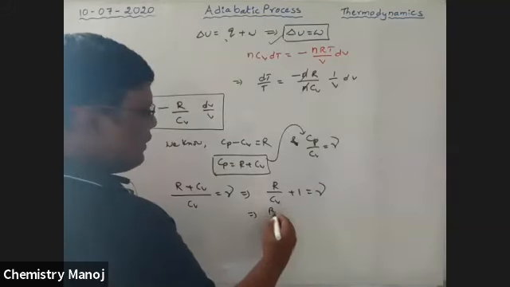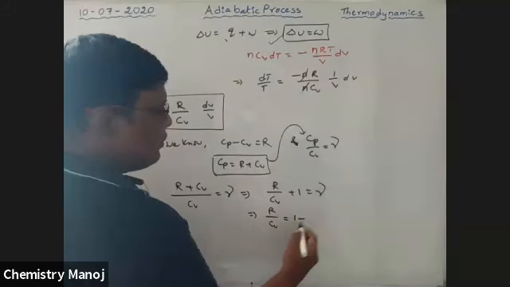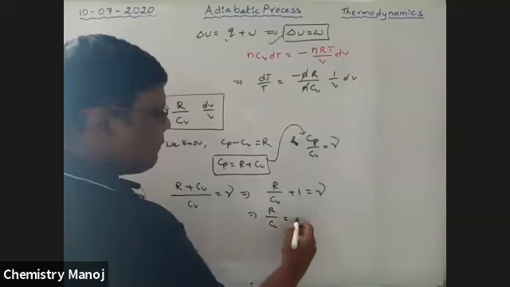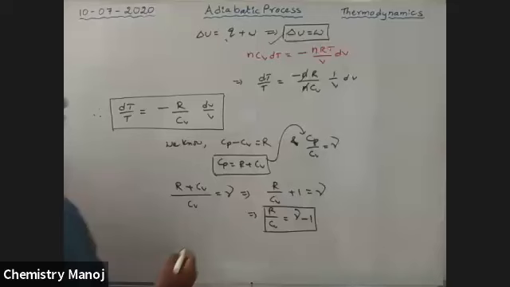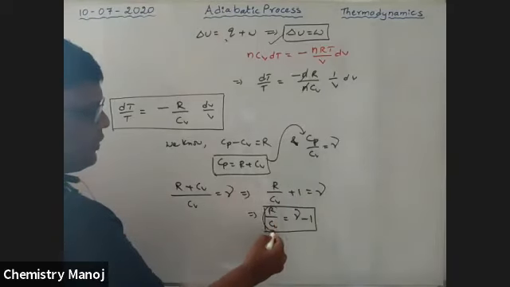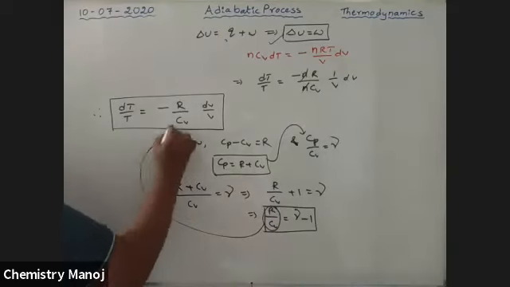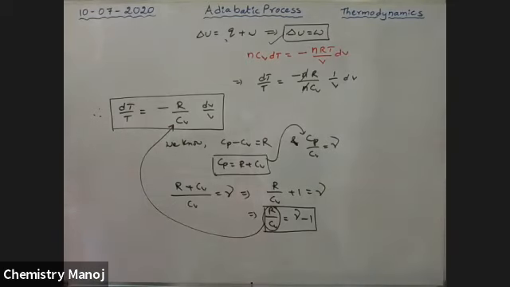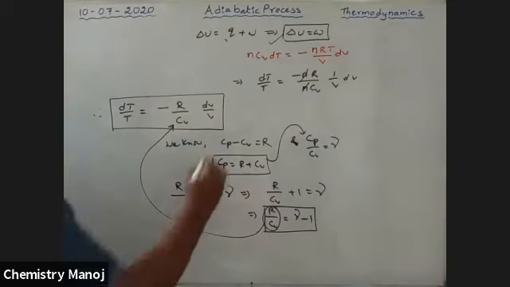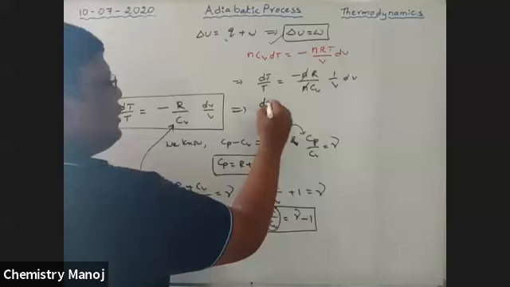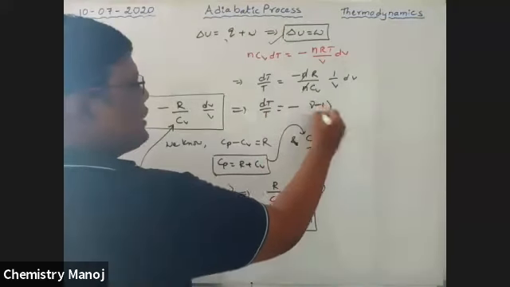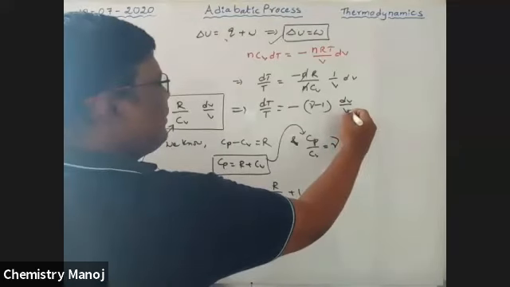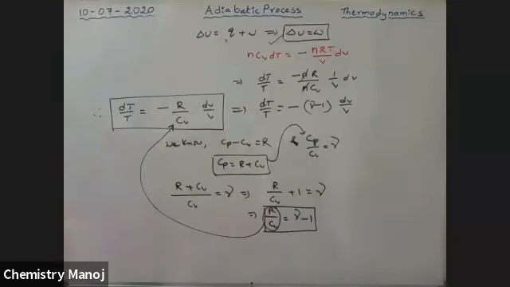That implies R by Cv is equal to gamma minus 1. Substitute this R by Cv value here. Now we will get dT by T is equal to minus (gamma minus 1) into dV by V.